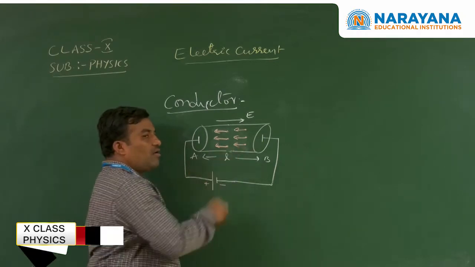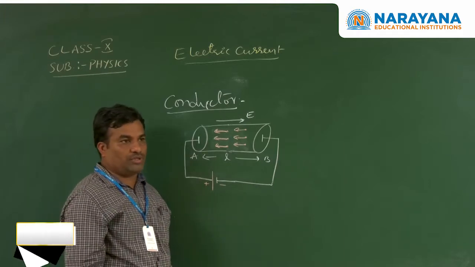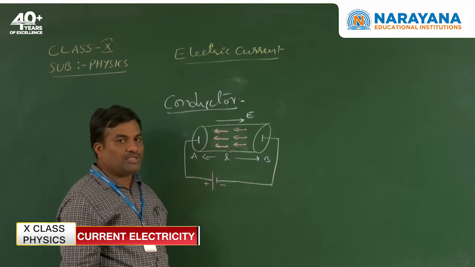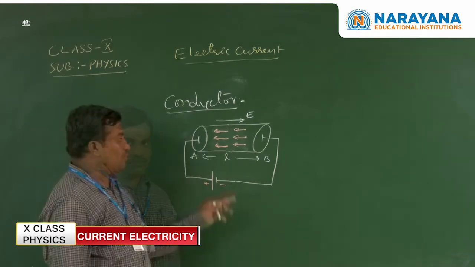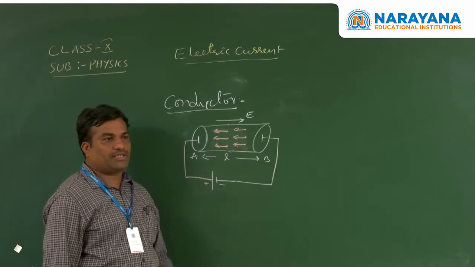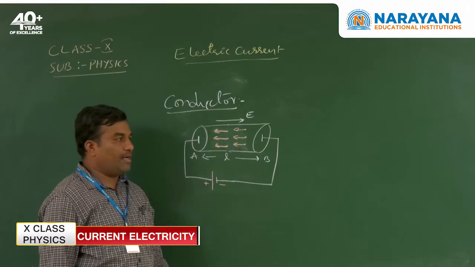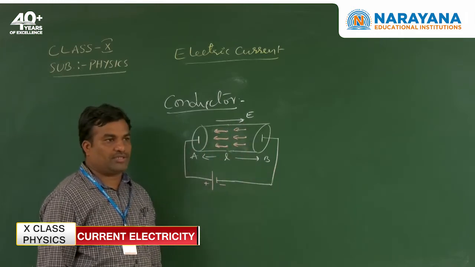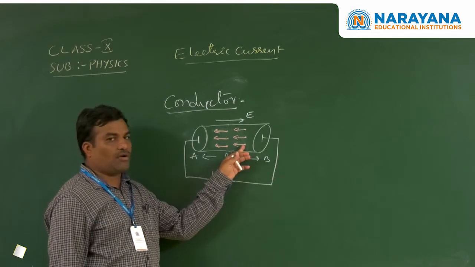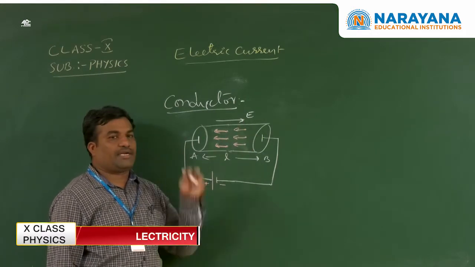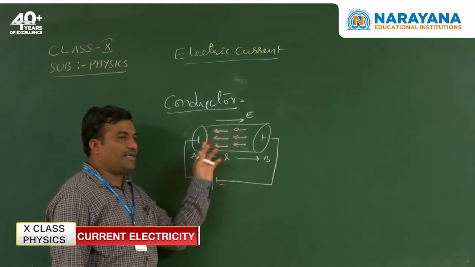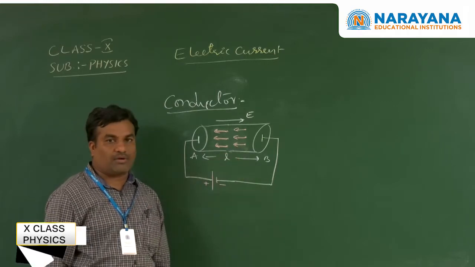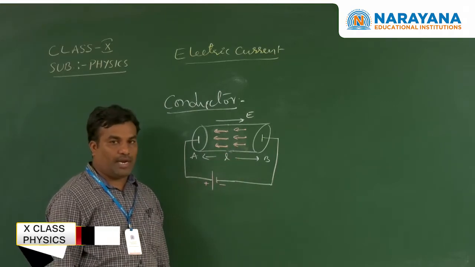It is the order of motion, and the order of motion is called electric current. So electrons can move in one specific direction from one end to another end. Here the electric field is observed along the positive to negative direction, the forward direction, but the electrons are always moving opposite to the electric field direction. So the flow of current is passing through the conductor, due to the order of motion of electrons from one point to another point.